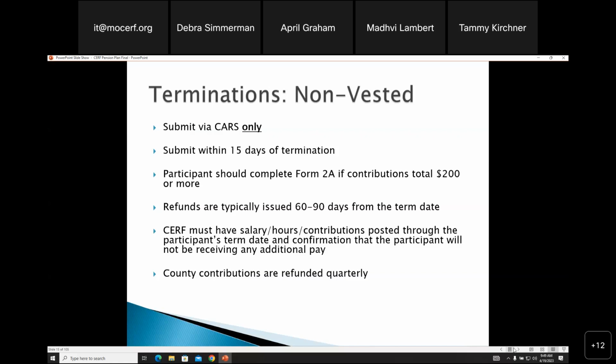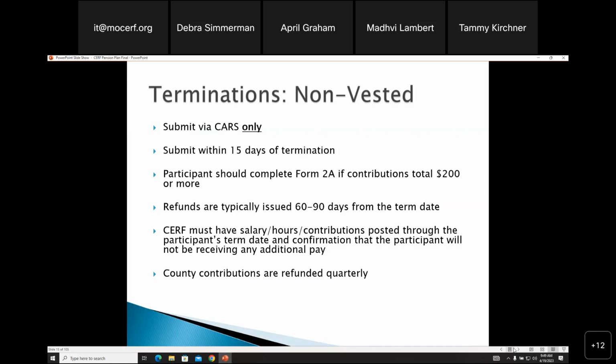Refunds are typically issued 60 to 90 days from the term date. Rest assured they call as soon as they're gone. We get phone calls to see when they will get their refund check. I will tell you that if they call and it's been 90 days and they ask us, if it's because we don't have payroll upload, we have to let them know that's why. So they will call the county. I will tell you, they know that they need to call.